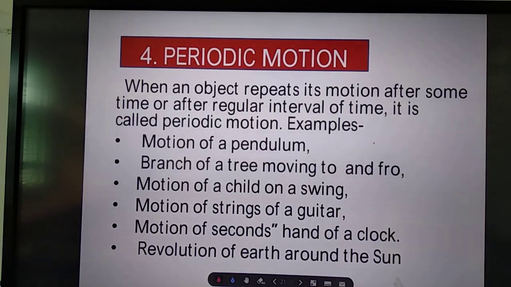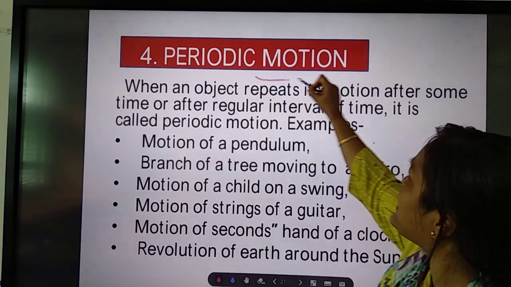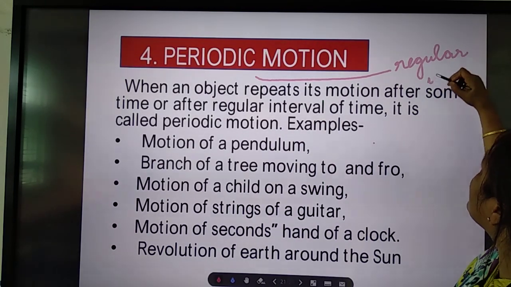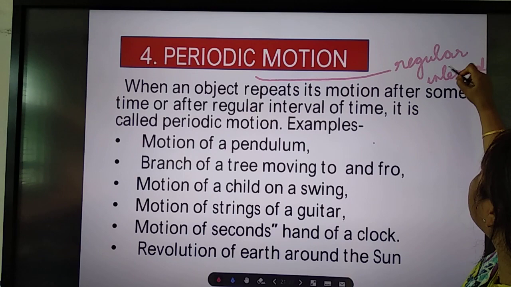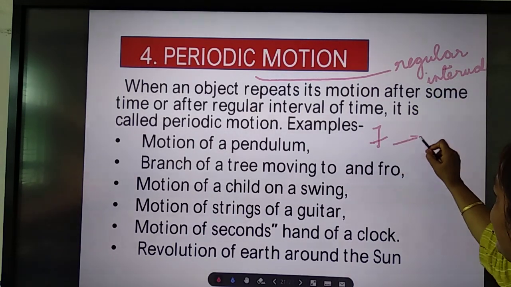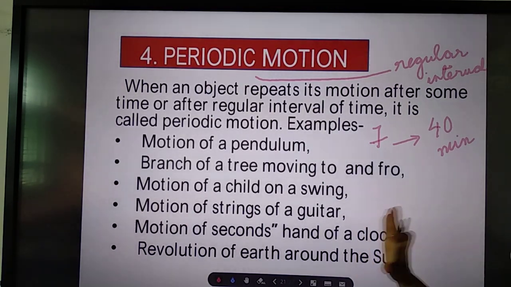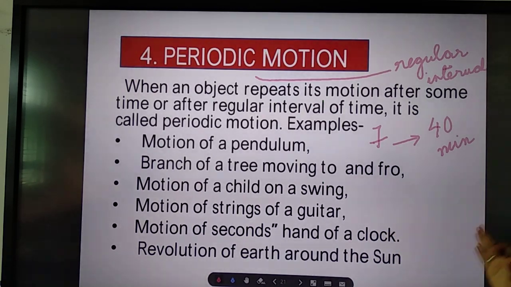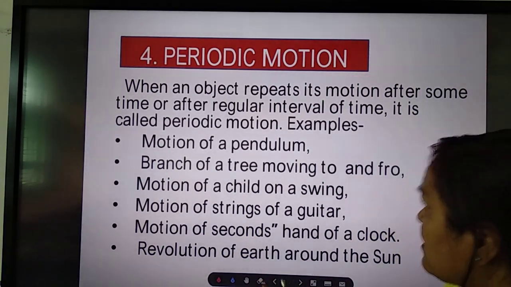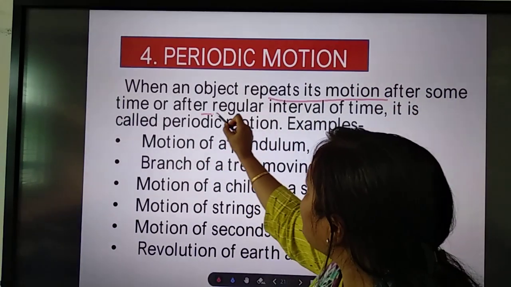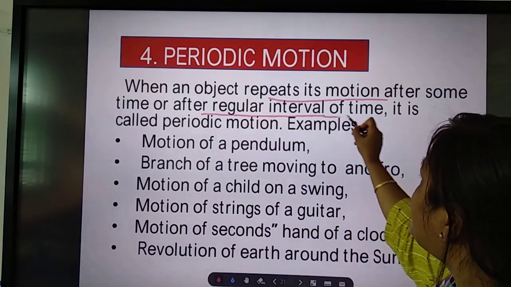Then periodic motion. So what do you mean by periodic motion? Period is after regular interval. Say in our school, how many periods do you have? We have 7 periods. So each period continues for how many minutes? Say 40 minutes. So that 40 minutes is repeated. First period, after 40 minutes, you will have the second period. That way. Clear? So when an object repeats its motion after some time or after regular interval of time, it is called periodic motion.